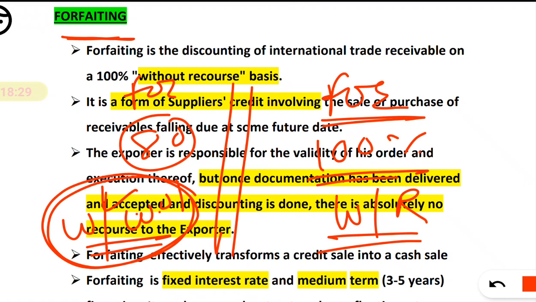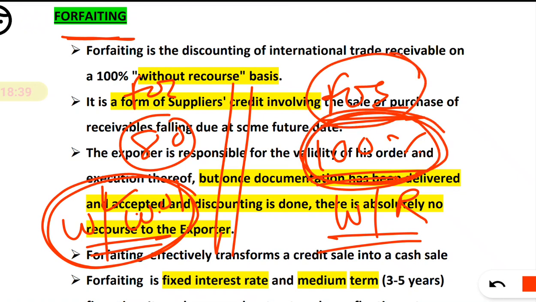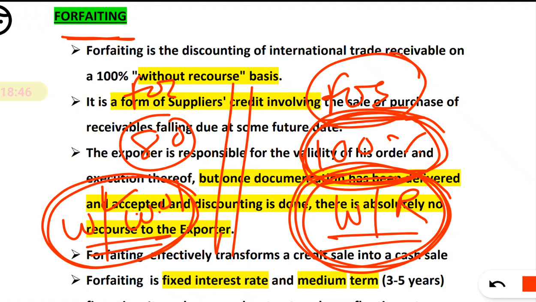Now say what the exporter will prefer. Obviously, if I am the exporter, I will go for forfeiting. Why? Because I am getting 100% payment, as well as it is without recourse. That means without a liability of the exporter, right? If in case the importer doesn't pay, there is no liability with the exporter. Okay, that is the without recourse.